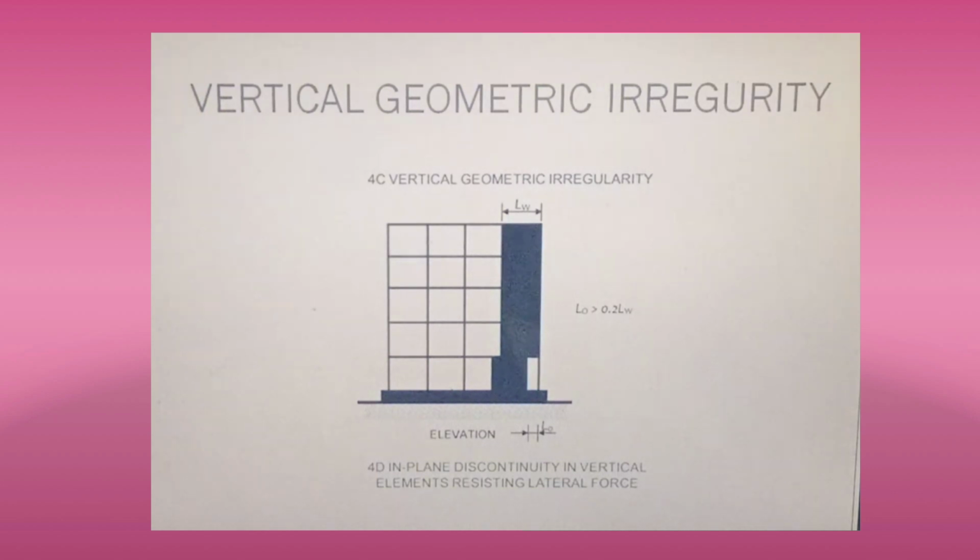It means the in plane offset of lateral force resisting elements is greater than 20% of the plane length of those elements. Here in the figure you can see this L0, the in plane discontinuity, is greater than 20% of LW, here 0.2. Then we call it in plane discontinuity in vertical elements resisting lateral force. Okay,